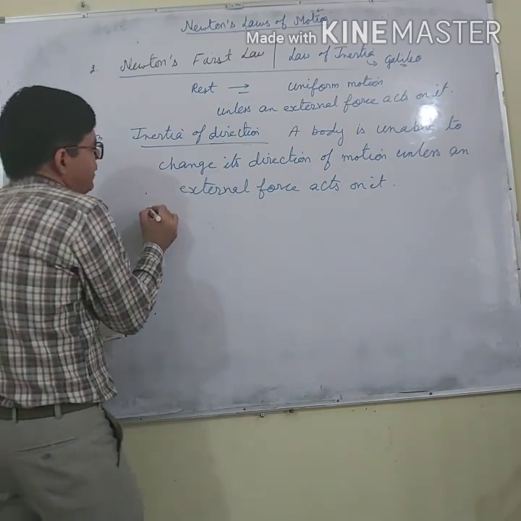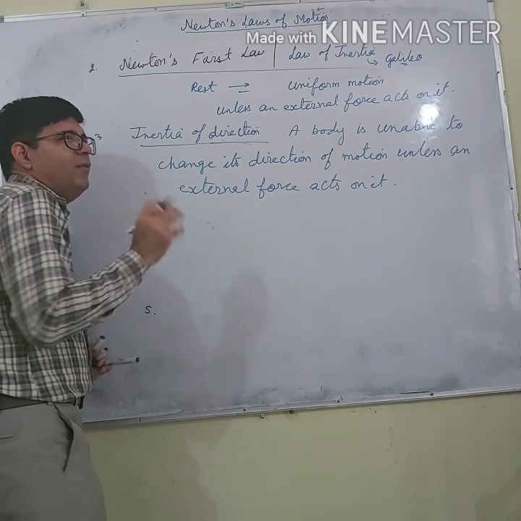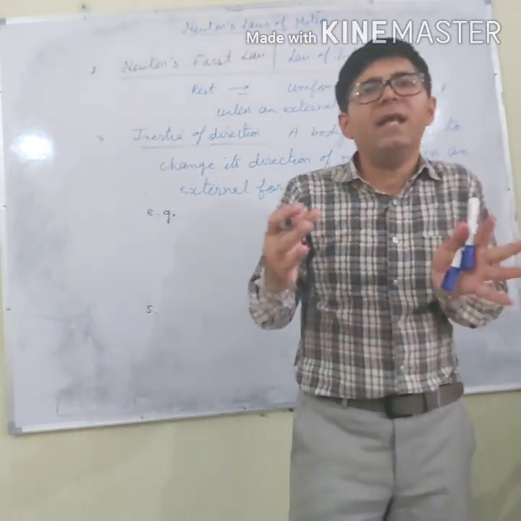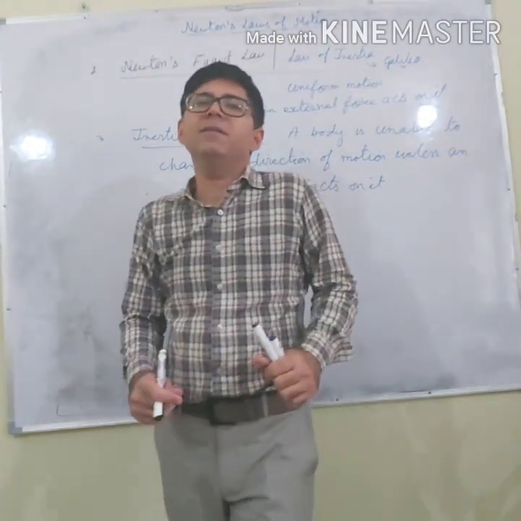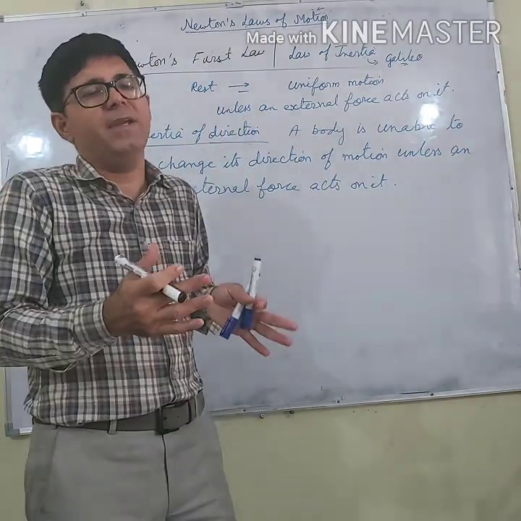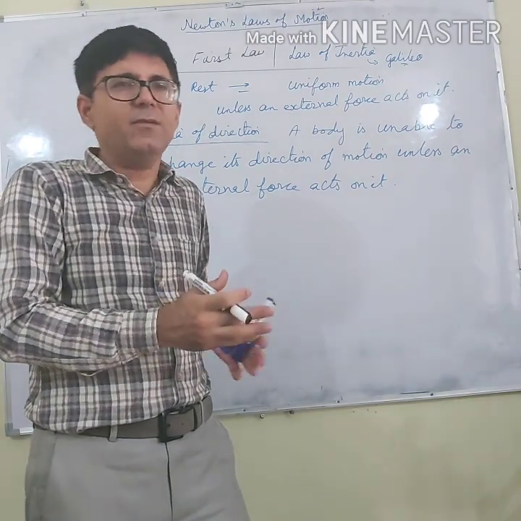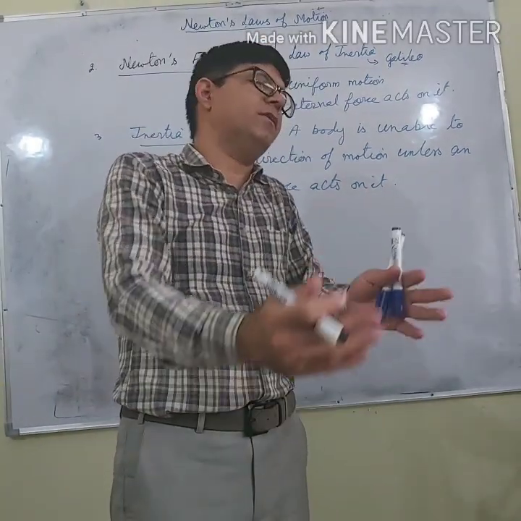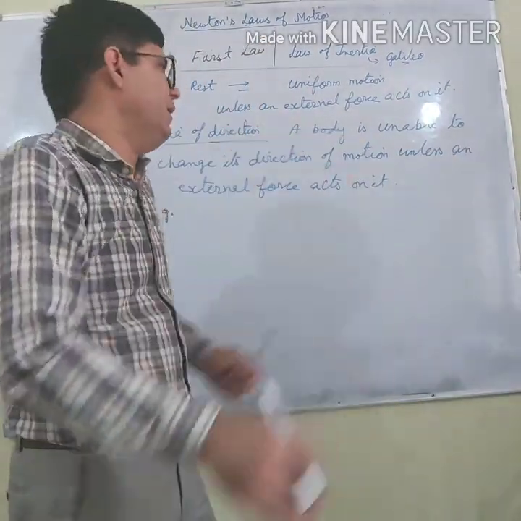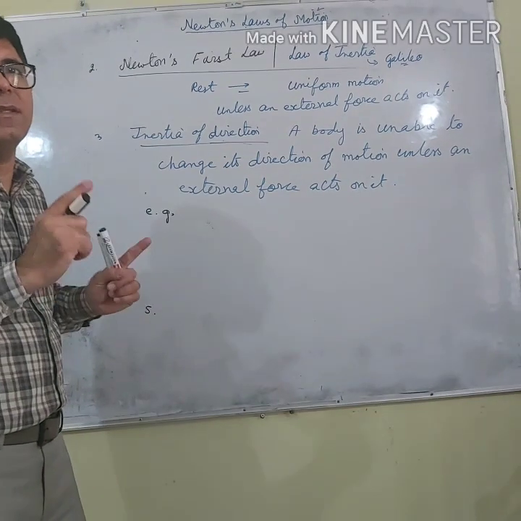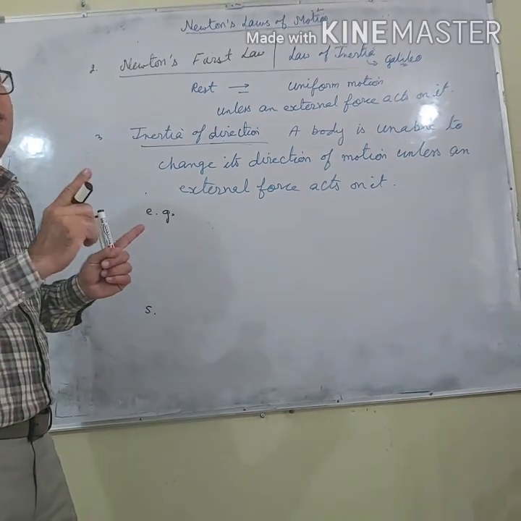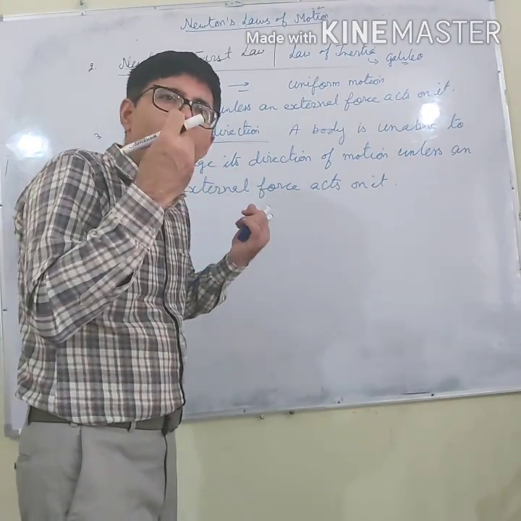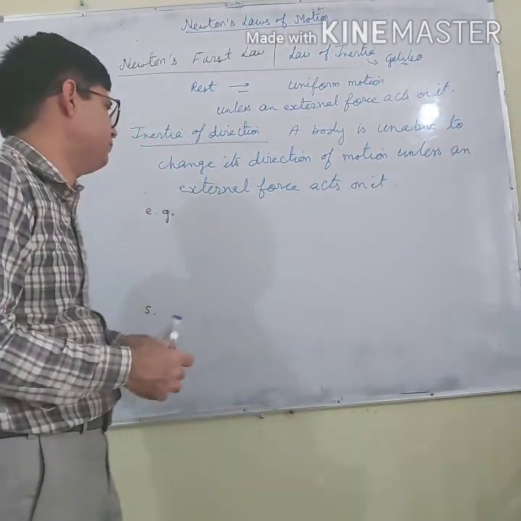Now let me explain by means of examples. You might have seen that when a vehicle takes a sharp turn, the persons sitting in the vehicle tend to fall sideways. If the bus is moving here, we fall this way. If the bus is moving here, we fall this way. Why? It is because passengers themselves cannot change their direction of motion without any force applied.